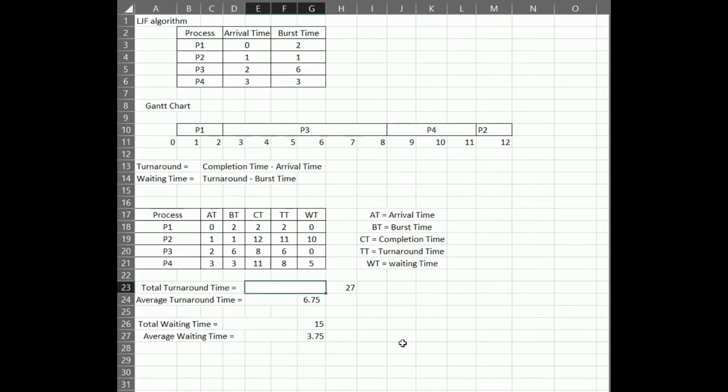Okay, from this table we can determine the total turnaround time, average turnaround time, total waiting time, and average waiting time.